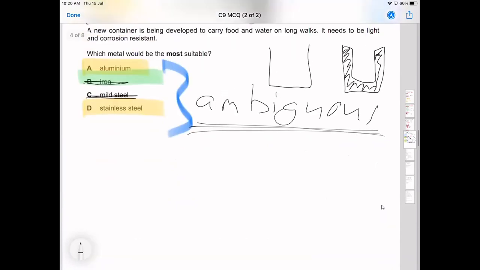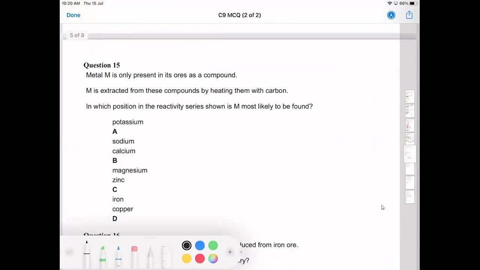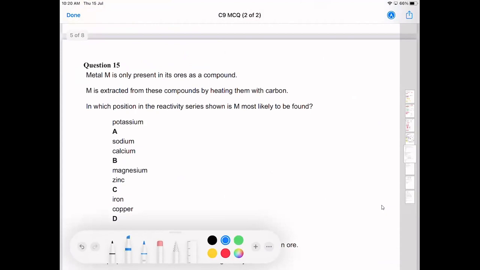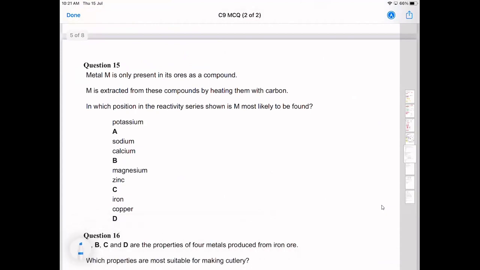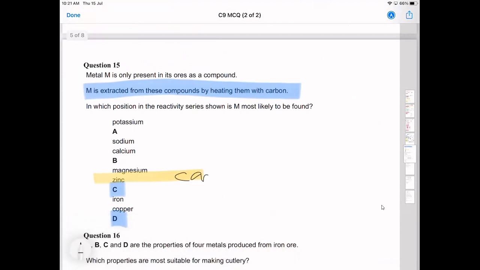Oh no. Cool. So metal M is to be extracted. M is extracted from these compounds by heating them with carbon. So if it's going to be extracted with carbon, it definitely has to be below magnesium. This carbon is probably somewhere in the middle here. I think carbon fits just over there, if I'm not mistaken.